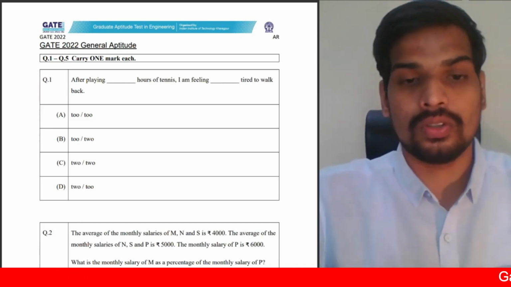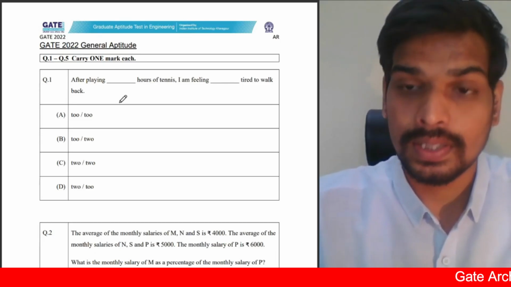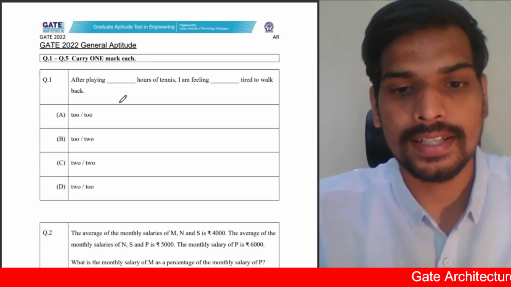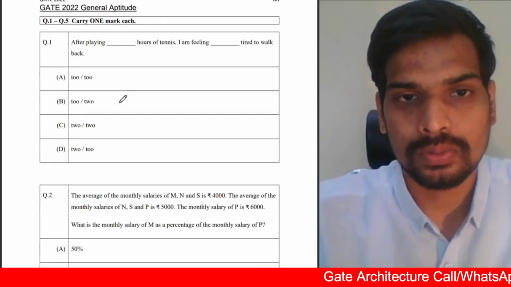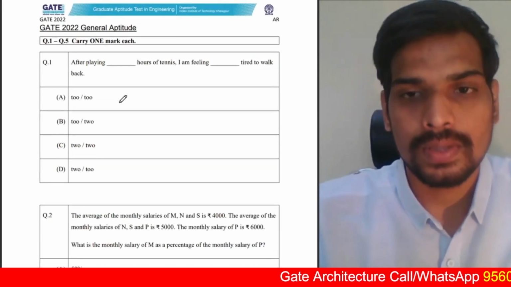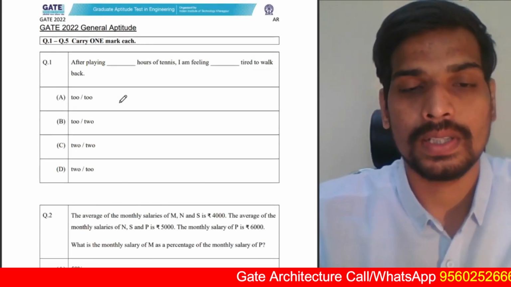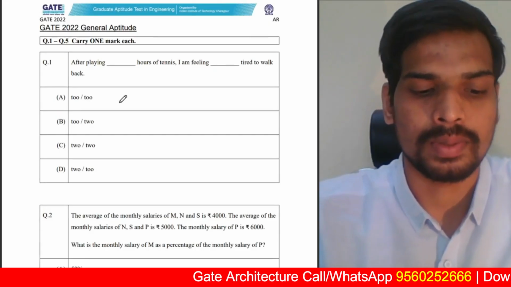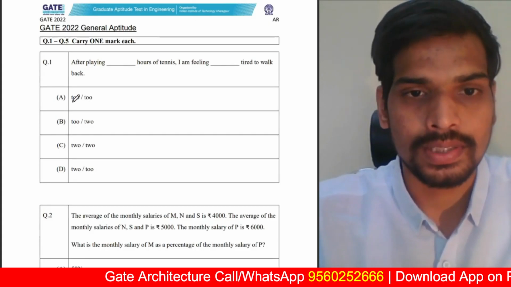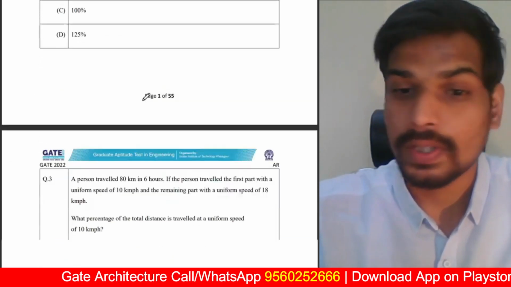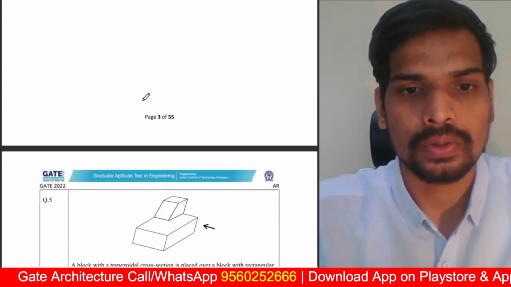Before I start with the solution again, in this video we'll be discussing the solutions of common part and the architecture part, that is part A and part B1. I'll be skipping through the general aptitude. A few observations of this question paper of GATE 2022 architecture and planning. Like always, general aptitude was very simple. It was easy to score well in the general aptitude part.